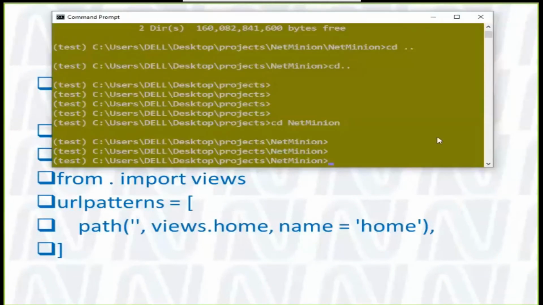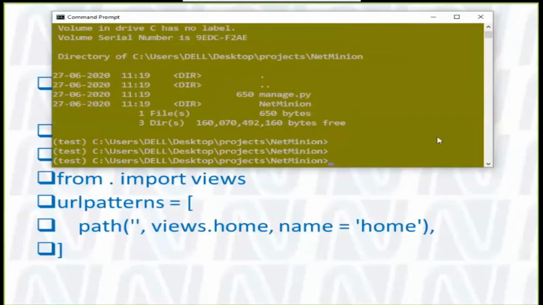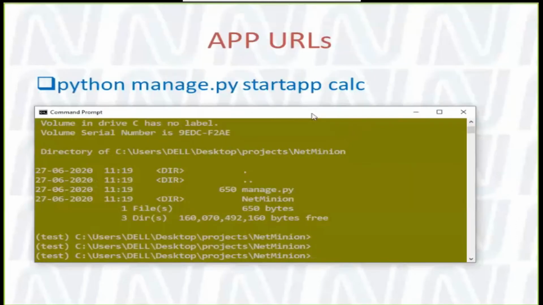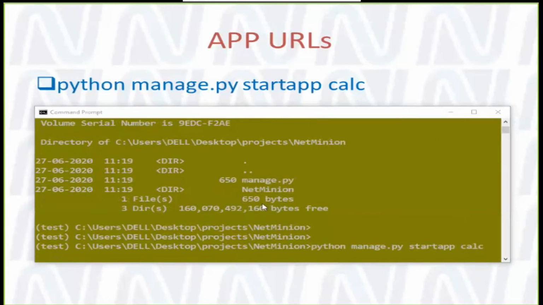Okay, I am in the folder where this file exists. Let me check with dir. Okay, there is the manage.py file. And what I need to do is write Python, and then my file name, manage.py, then startapp, and whatever the app name. So before doing that, let me check the folder again.